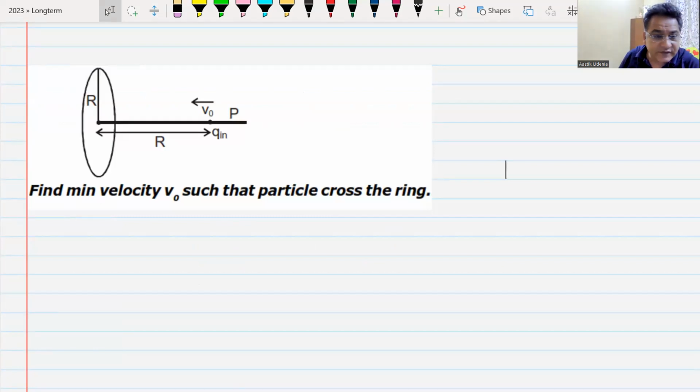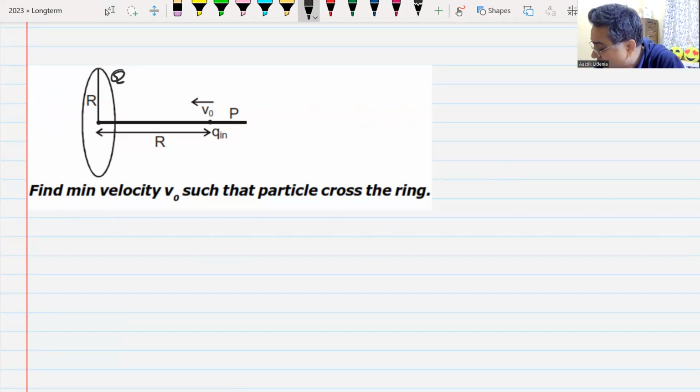You have a positively charged ring. The charge is not given. Let me take that charge as Q. Then you have a small charge, small q here. I give it a velocity v naught. What is the minimum velocity v naught so that the particle crosses the ring? Do we understand the question? Yes, sir.